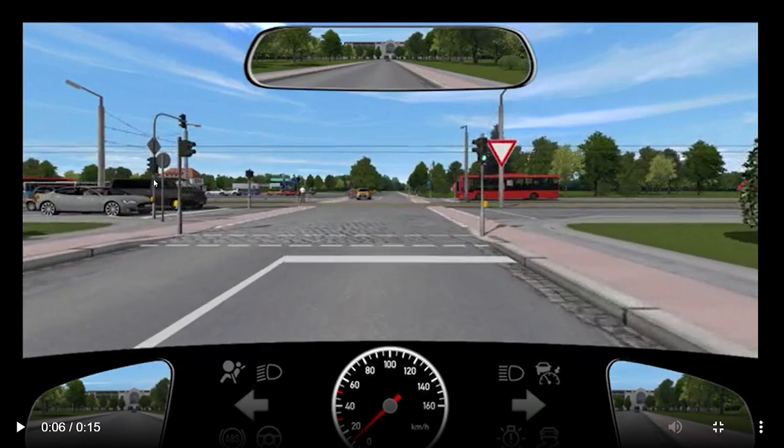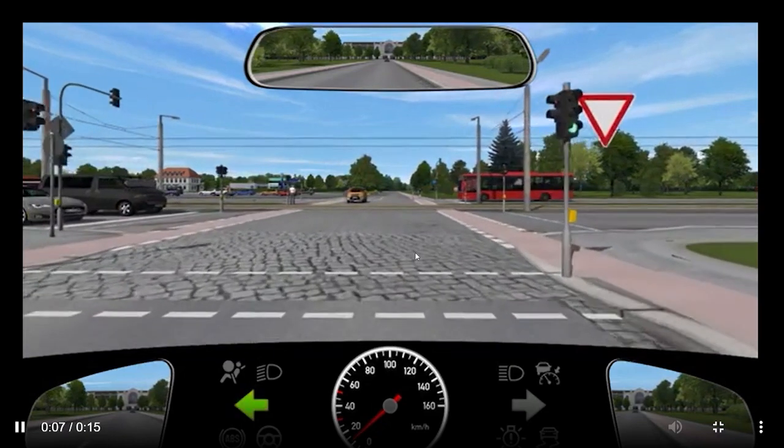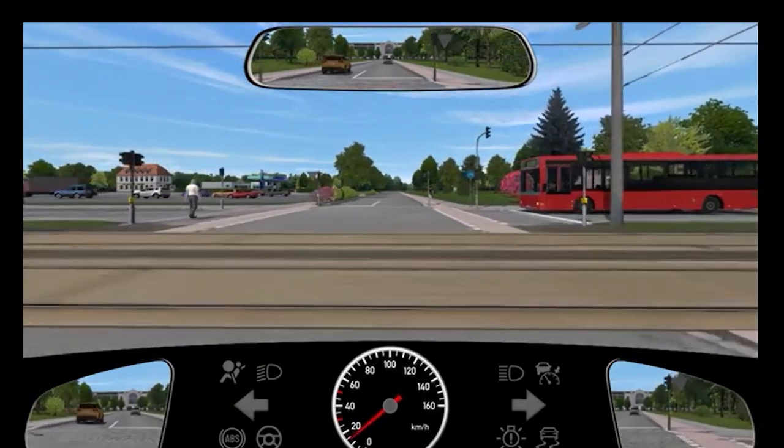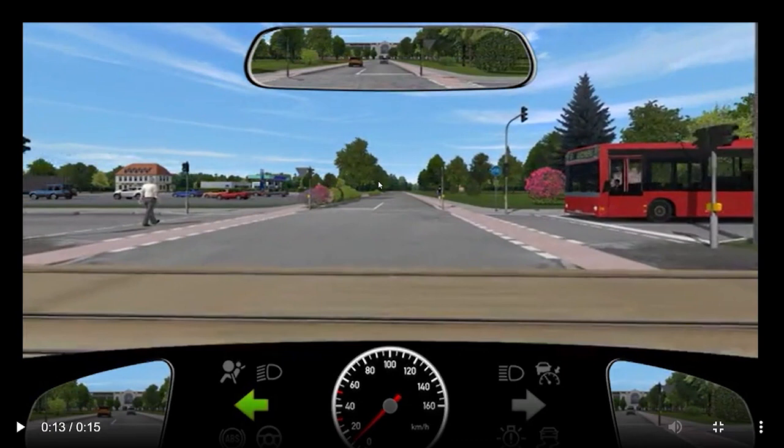So in that case, the car on this side will have the red signal. Similarly, the bus will have the red signal. So you are trying to take the left turn. Whenever you take the left turn, what are the basic rules you have to keep in mind? You have to allow the vehicle, the car, whoever it is, which is going straight, you have to allow it first.